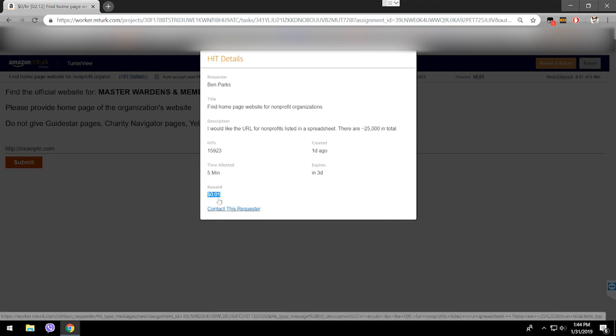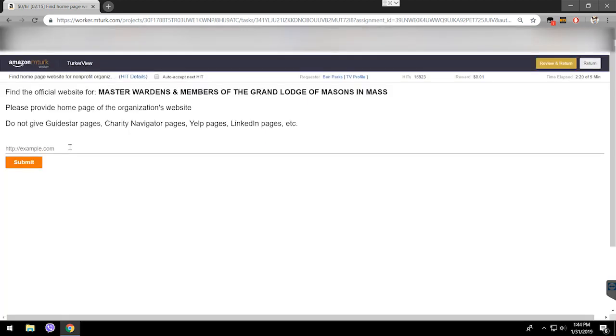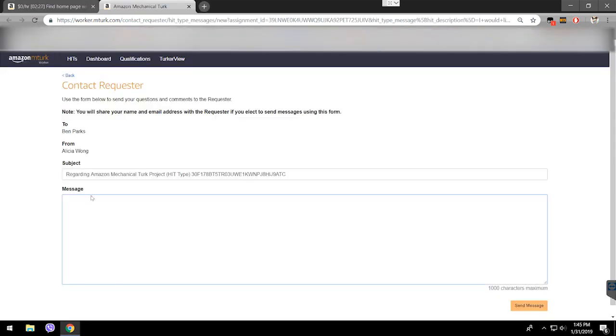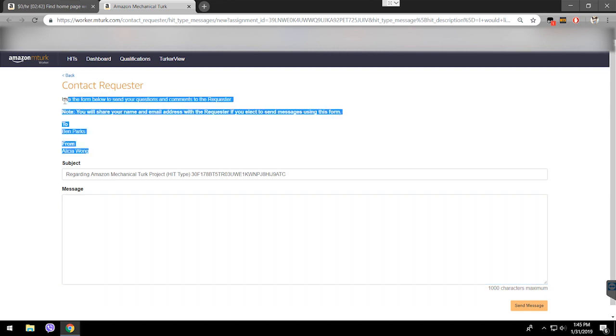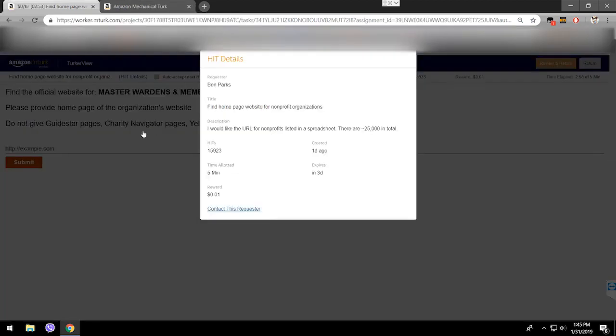Contact this requester. Let's say you screwed up and you put a different website, or you copied and pasted a different text here, and you pressed submit by mistake. You're going to need to contact the requester as soon as possible. Here, you see message. You're gonna need to text them as soon as possible. Try to be formal. Try to be very sure of your work. Don't be like, oh, please, please, don't reject me. This way, you're not gonna get a response most of the time. Sadly, a lot of requesters do not care about people here. People who care about workers get a very good rating with communication, which you'll see later.